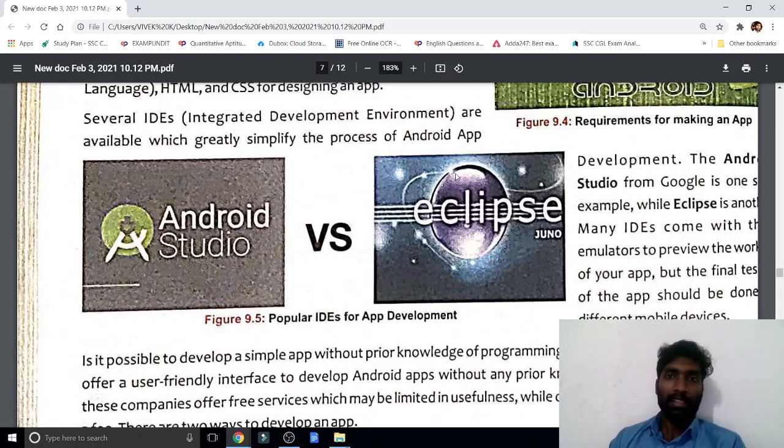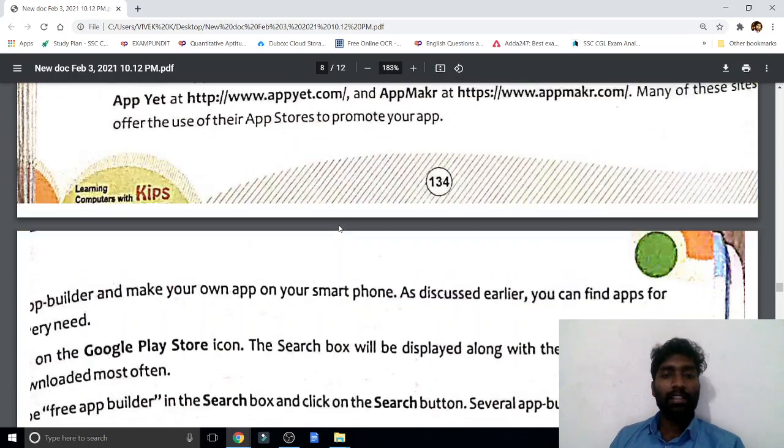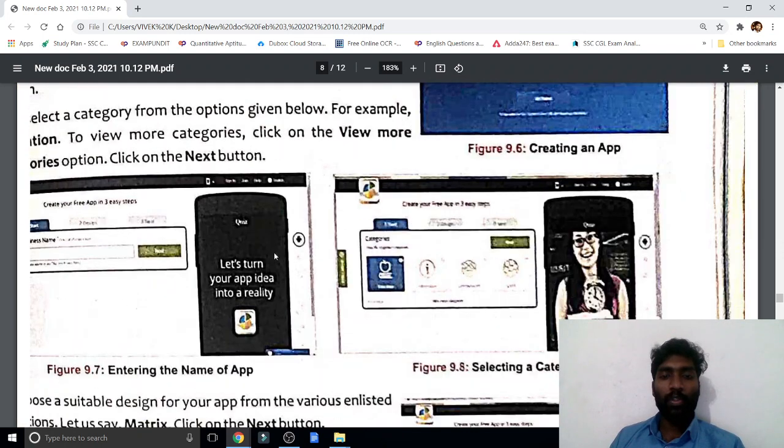With the help of this application, you can create your Android application. You can write the code and create an application. But here they give an option to create an application without writing code, with the help of a website.